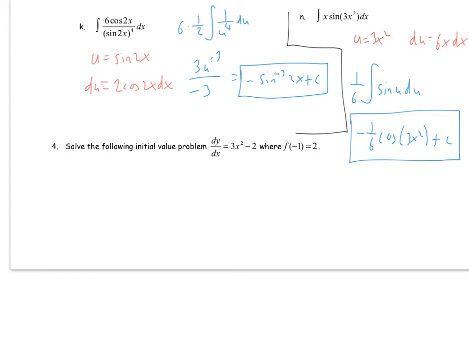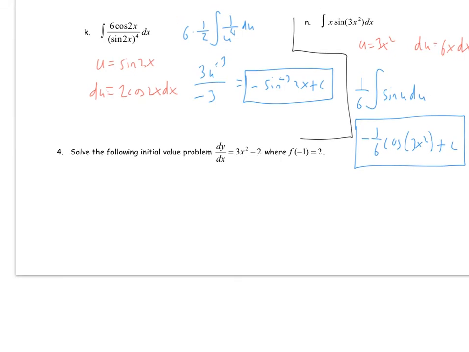Okay, that brings us to number 4, the initial value problem. Now, when your derivative doesn't have two variables in it, you don't need to separate the variables. We just find the antiderivative right away. So y equals the antiderivative, x cubed minus 2x and then plus c.